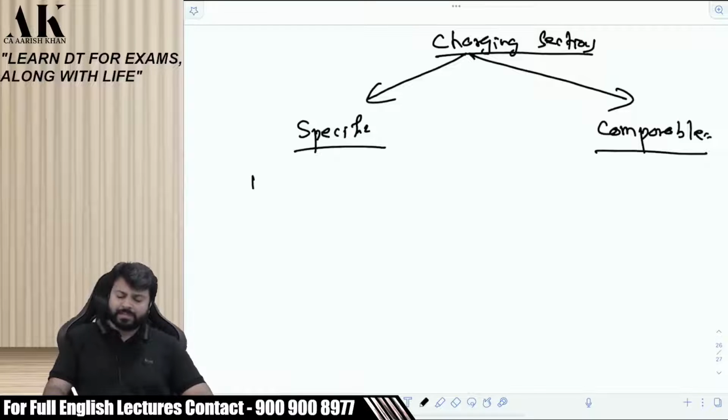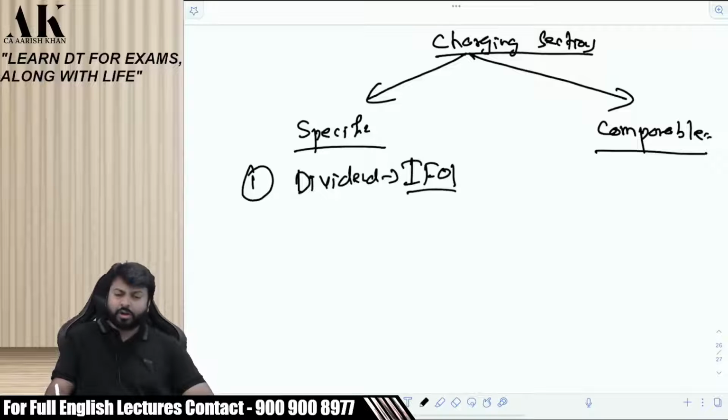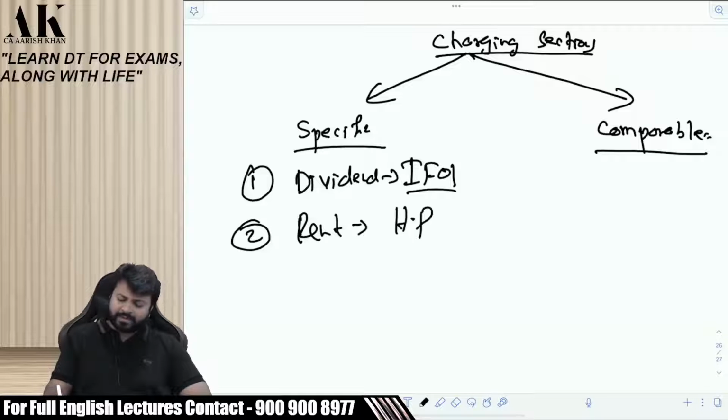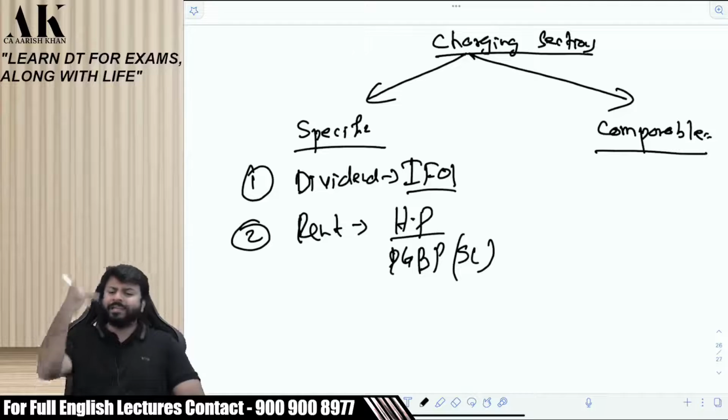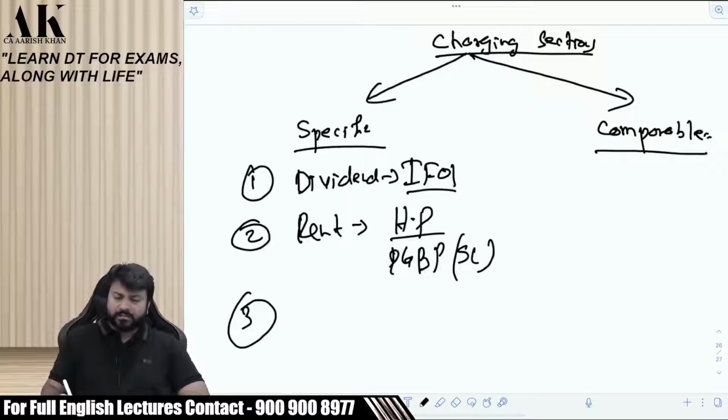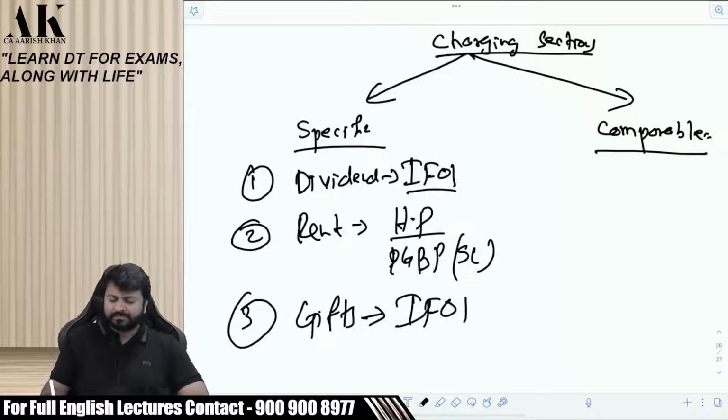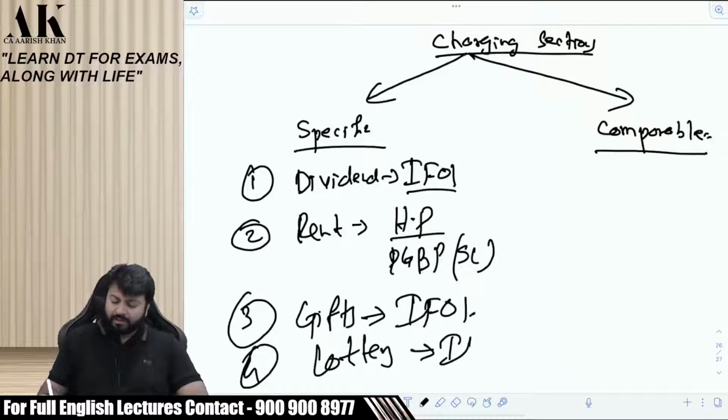Let me give you an example. Specific charging section. Dividends will always come under what? A specific head. Right? You do not have to compare with any other head. Rental will always come under what? House property. Yes, in one case it comes under PGBP, which I have told you, that Supreme Court case, right? If the main object of the company is to let out, then it can go under PGBP. Third, can I say gifts received from friends, etc. will always come under IFOS? Lottery winning will always come under what? IFOS. Lottery will always be under IFOS. All of them are written in the book, don't write.